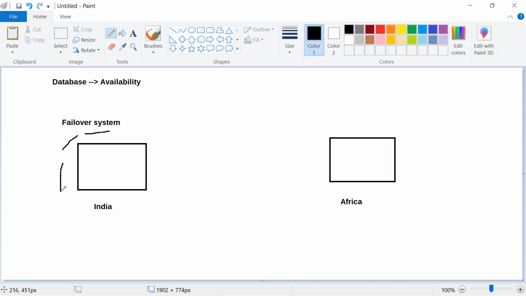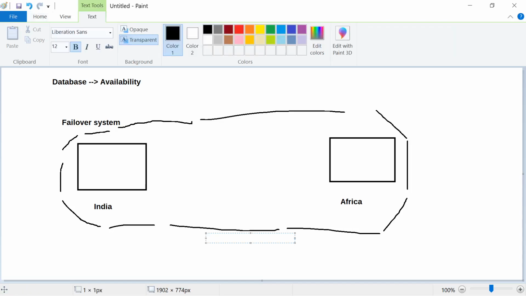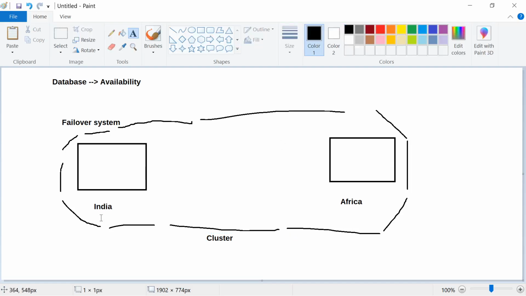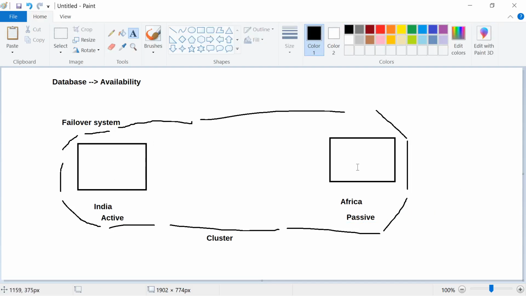Now you already got an idea, right, of how cluster management softwares are managing clusters. So these two fellows are there. Definitely if they are part of the cluster, then the cluster management platform software also is managing them, right? So this is a cluster. Now they are geographically diverse, and one is active and the other one is passive. Means now if something happens to the active, the second one will be available, and that is what availability means.